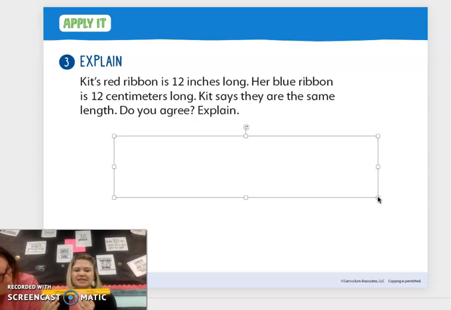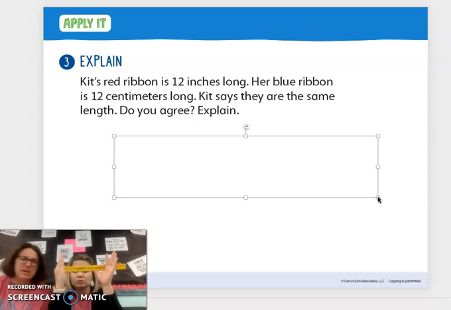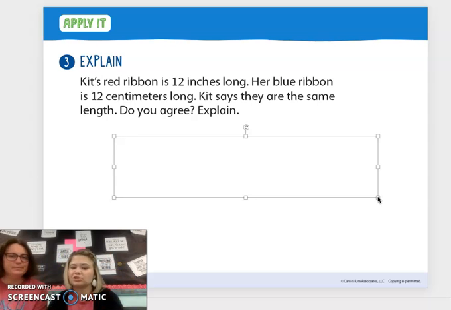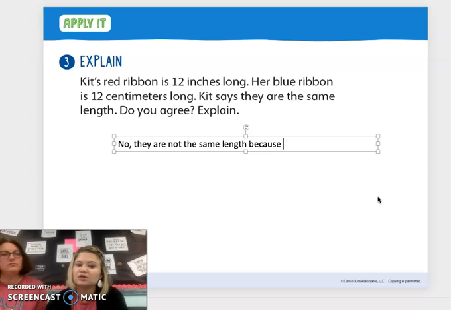But then it says that her blue ribbon is 12 centimeters, which ends right here, okay? So her red ribbon is this big. Her blue ribbon is only this big. So are they the same length? No. So we have to answer that first. No, they are not because what do we know?